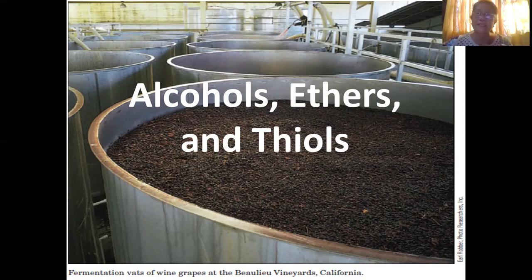What makes it distinct from the hydrocarbons is the presence of the OH. Your R will be the alkyl group, that is CH3, CH2, CH2, CH2, CH2, then the last portion is OH. That OH signifies your alcohol.